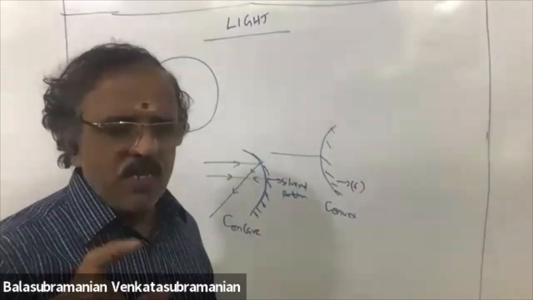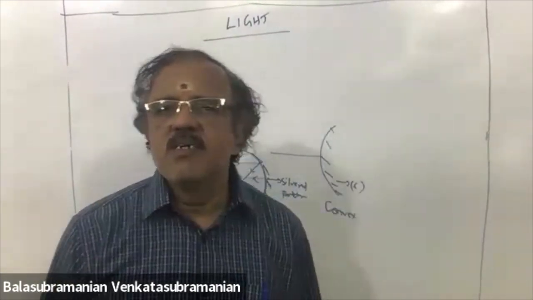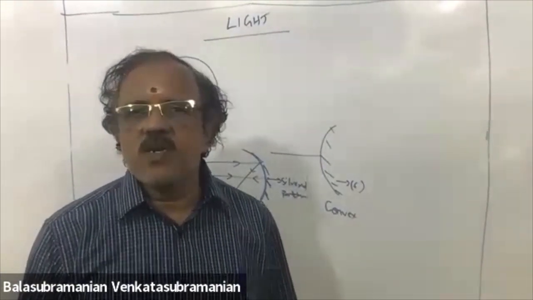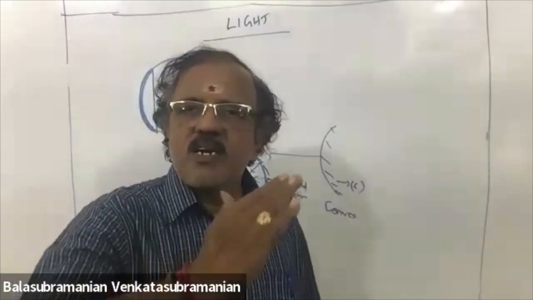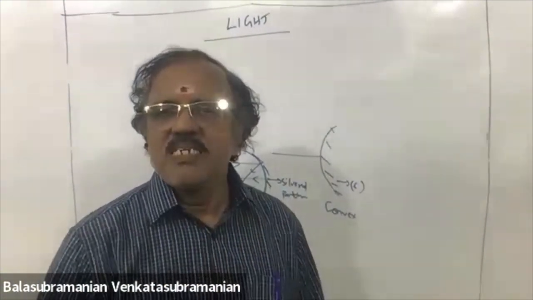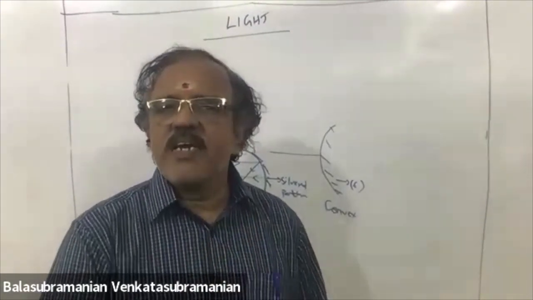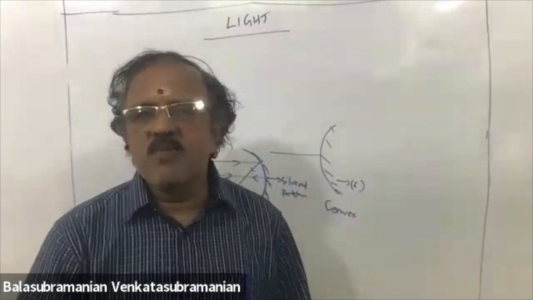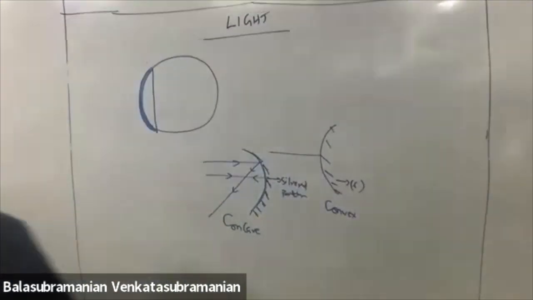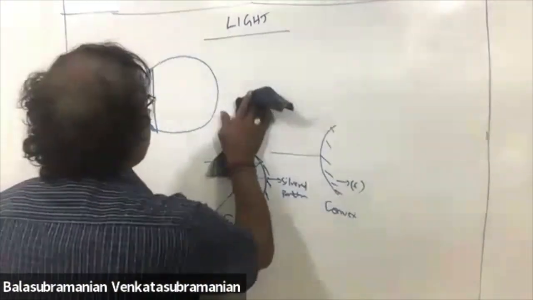You might have seen the concave mirror and the convex mirror in your core classes. Concave mirror, curved outwards. Silvered surface, light cannot pass through. Other side, light will be reflected. Okay. Some basic definitions here.